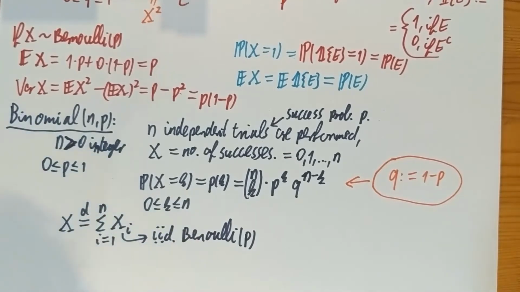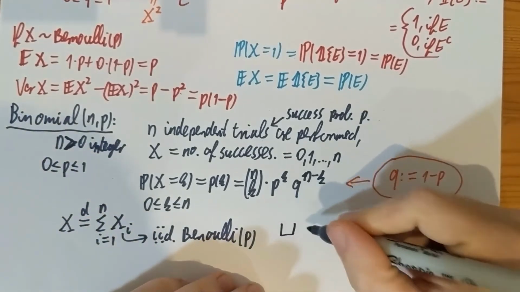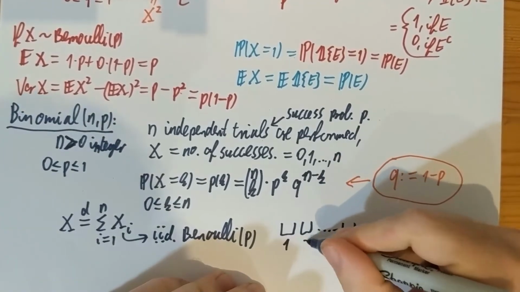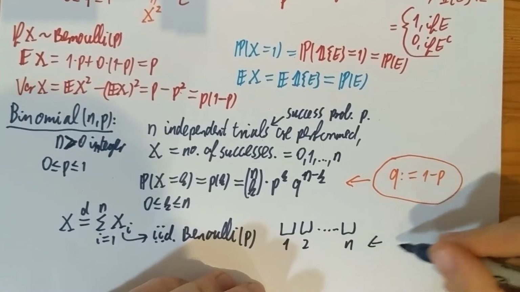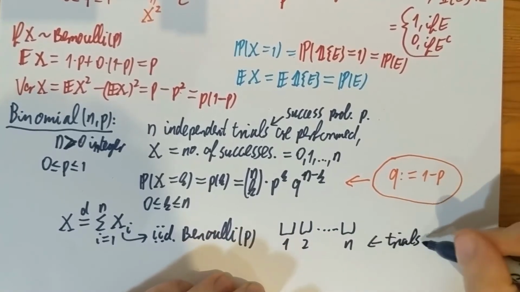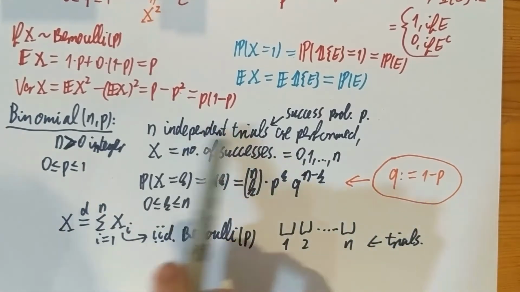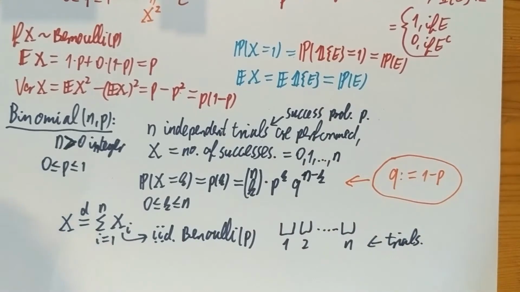And that's very easy to see if you imagine the n trials. So this is trial 1, trial 2, trial n, so these are the n trials, and you count the number of successes. At each trial, the number of successes can be 0 or 1 because it's just one single trial. And so for each of these trials, the success number is a Bernoulli itself. These are independent trials. If you add up these Bernoullis, you end up with the number of successes.